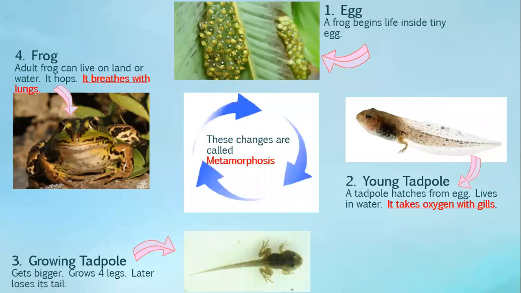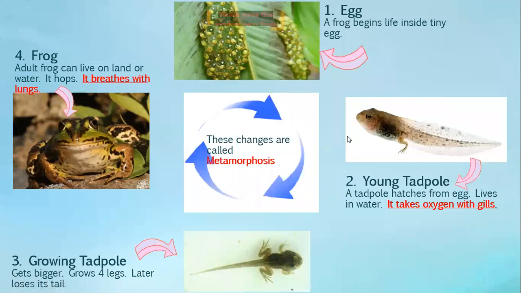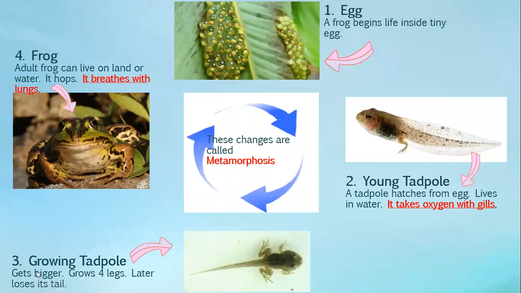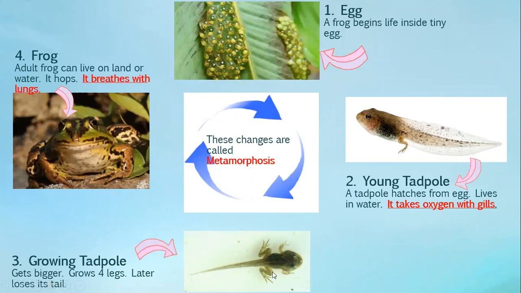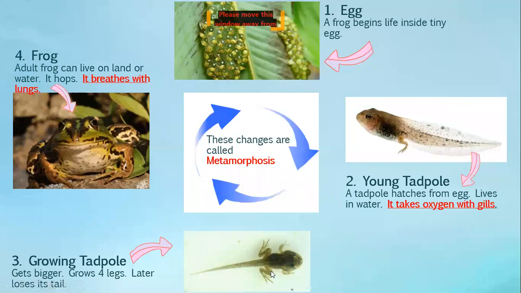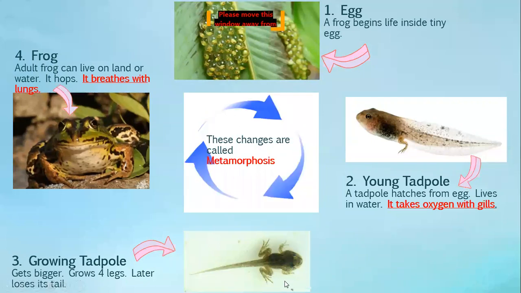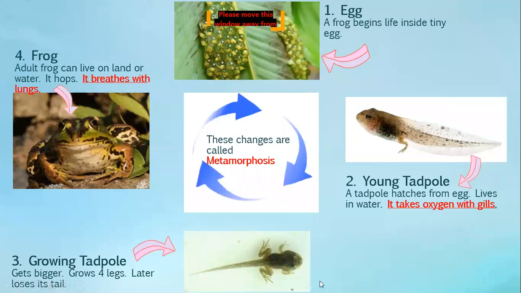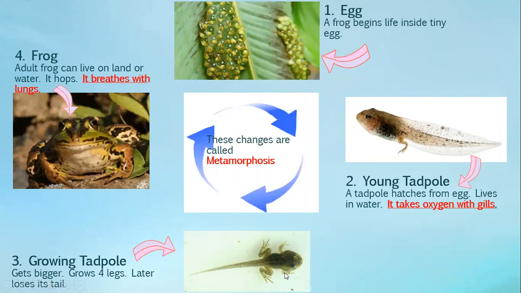Now, after some days, it changes again. And then you can see number 3 here. Look, it starts to become a growing tadpole. Now, how does the growing tadpole look? It gets bigger than the young tadpole. It gets bigger and then grows 4 legs. Now look, it has 4 legs here. 1, 2, 3 and 4. So now it has 4 legs.